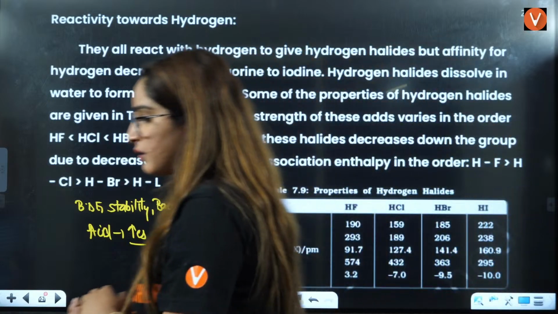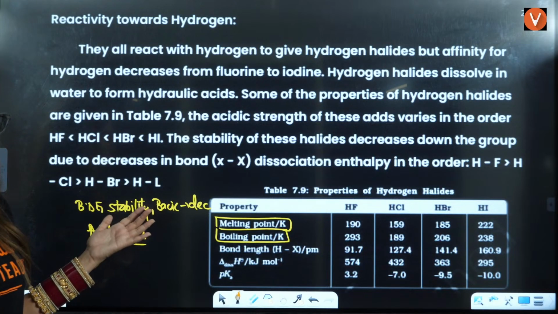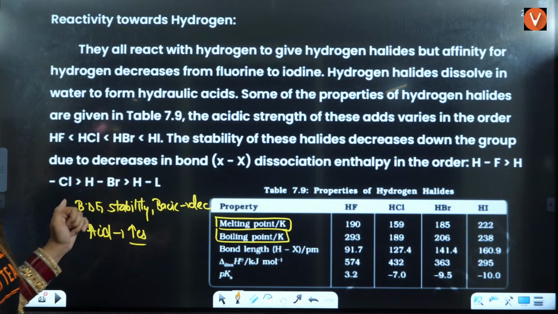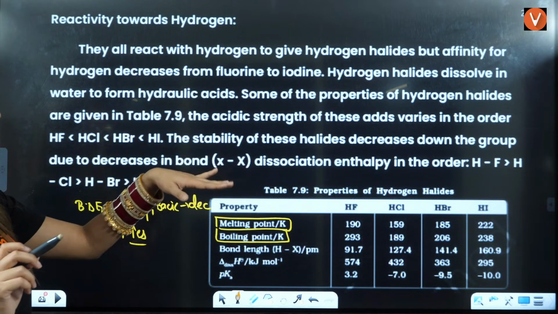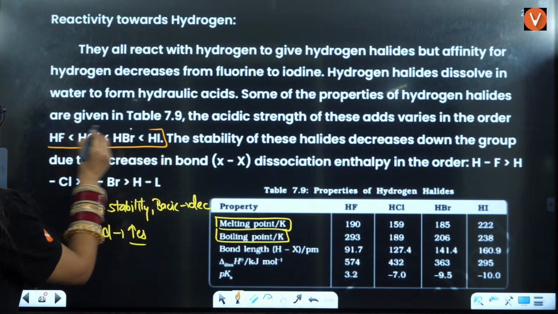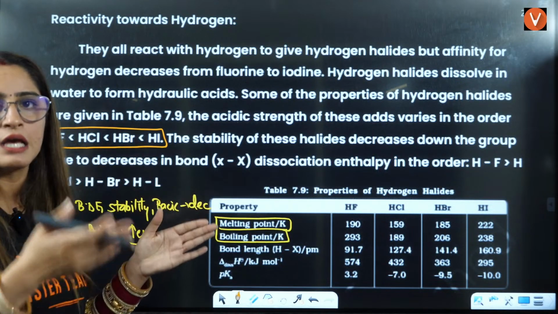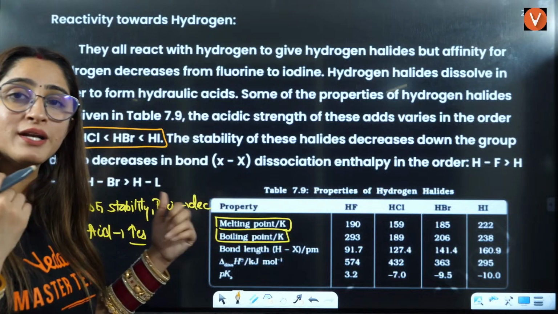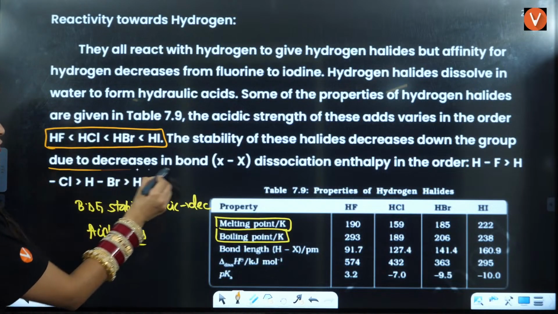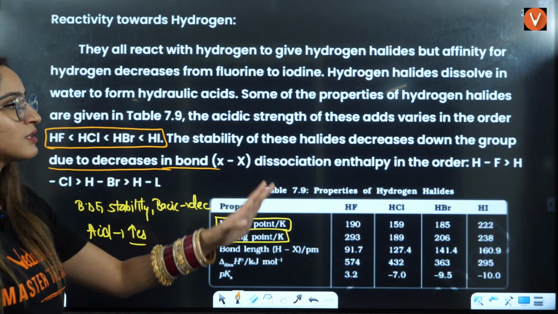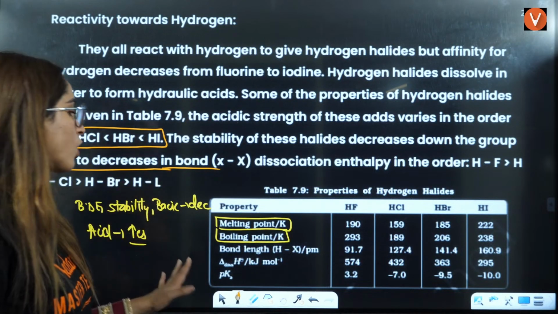Wait a minute. Thermal stability is decreasing, so bond dissociation enthalpy is also decreasing. Some of the properties of hydrogen halides are given in the table. The acidic strength of these varies down the group. Acidic strength is increasing because the bond length of HF is smaller, HI is bigger. That is why it is easy to give off H positive, right? The stability of these halides decreases down the group due to decrease in the bond dissociation enthalpy, in this order.